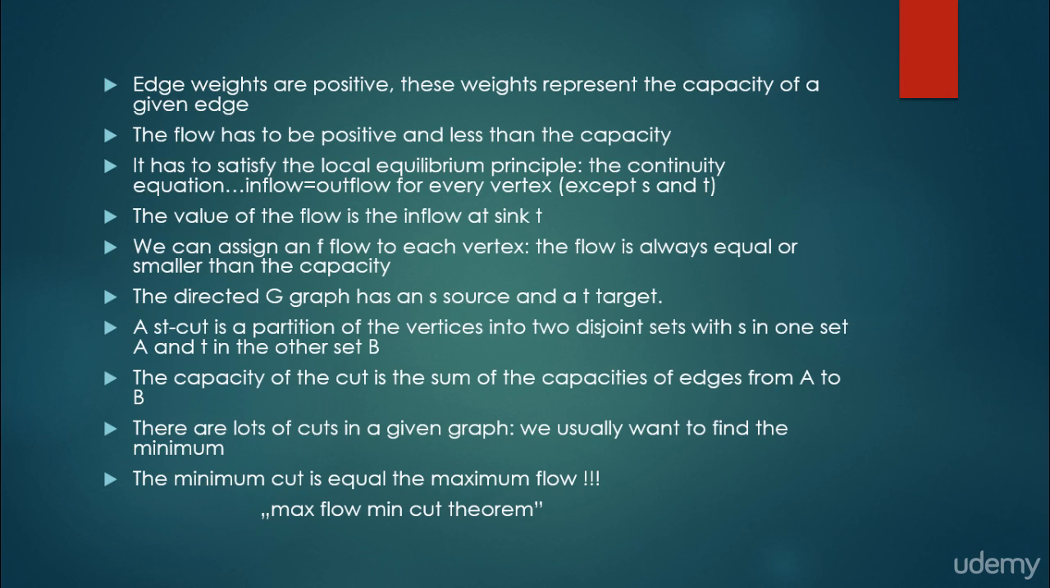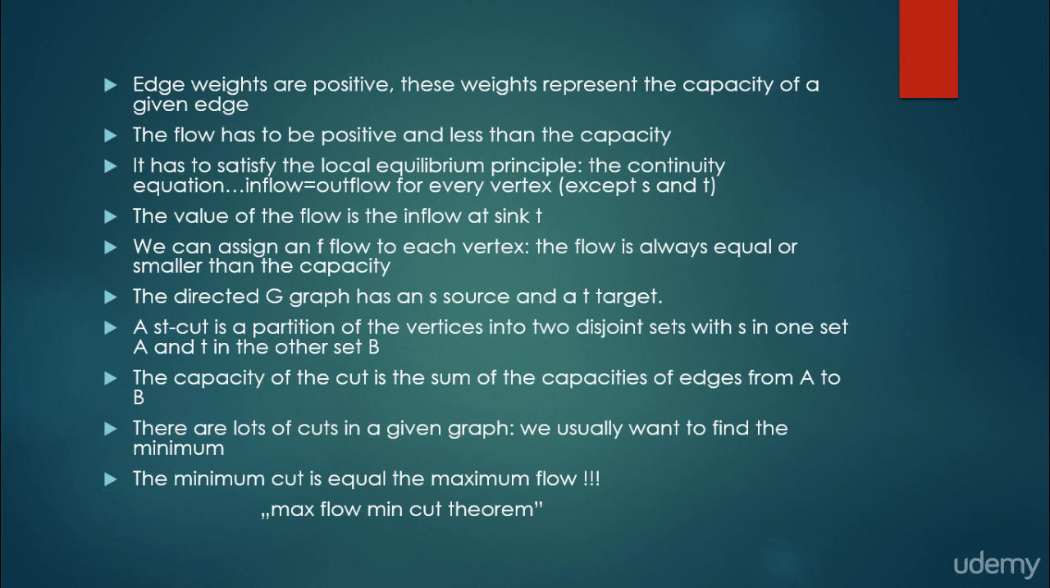So in these problems we have a directed graph with directed edges, of course, and the edge weights are positive. These weights represent the capacity of a given edge. And we will have two parameters, the capacity of an edge and the flow. And the flow has to be positive and less than the capacity. It has to satisfy the local equilibrium principle. In physics it is called the continuity equation, so that the inflow must equal the outflow for every vertex, except for the source S and the sink or target T. The value of the flow is the inflow at sink T.